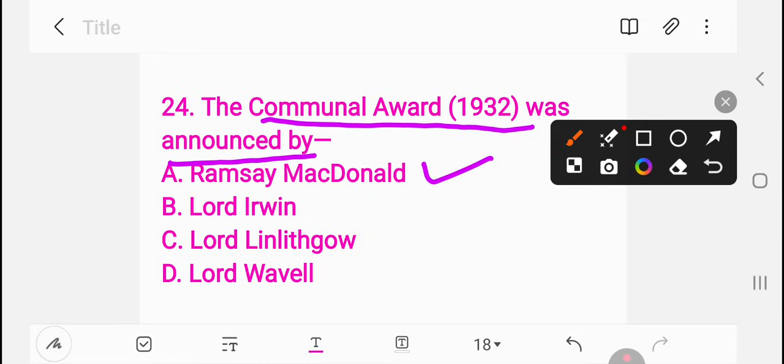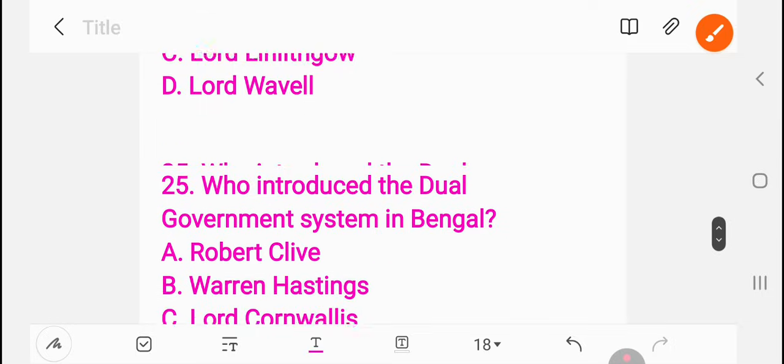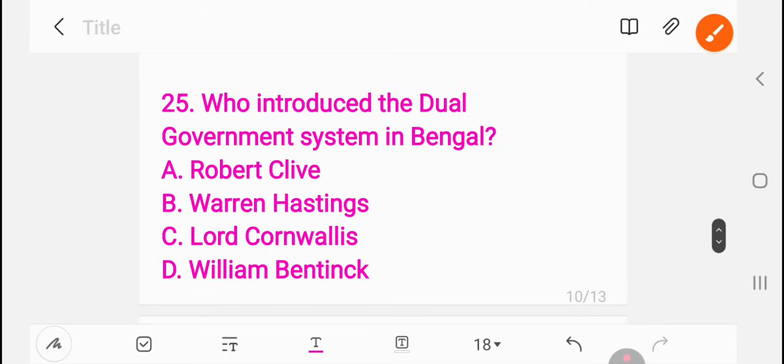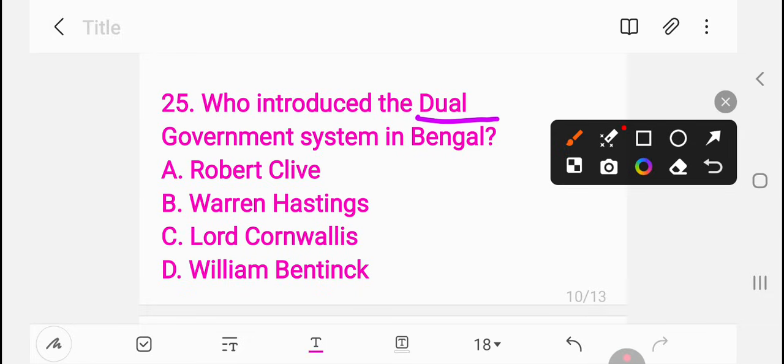Next, question number 25. Who introduced the dual government system in Bengal? Robert Clive, Warren Hastings, Lord Cornwallis, William Bentinck. 25. The right answer is A, Robert Clive.